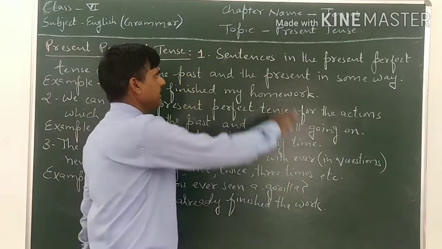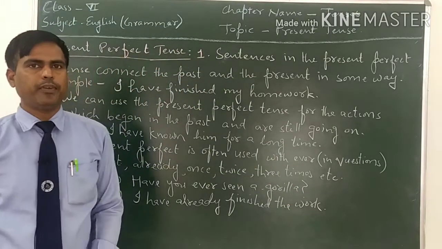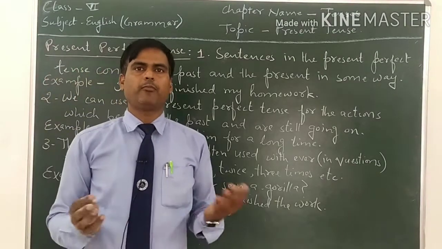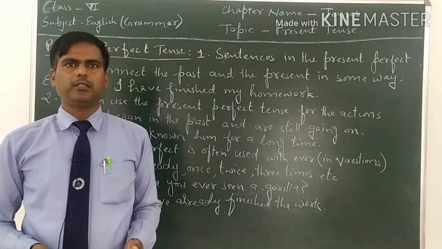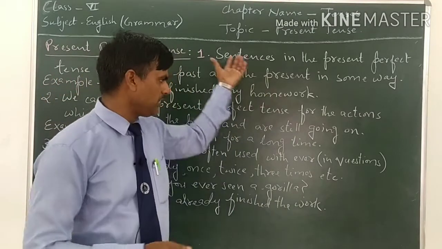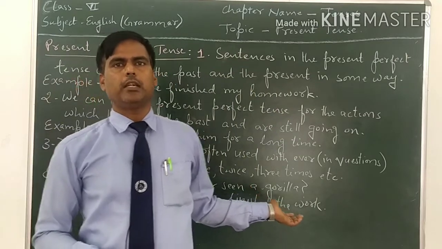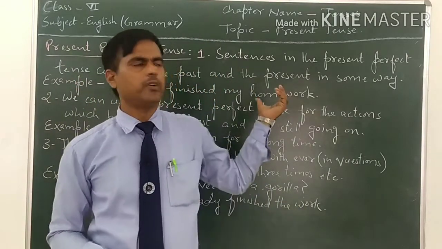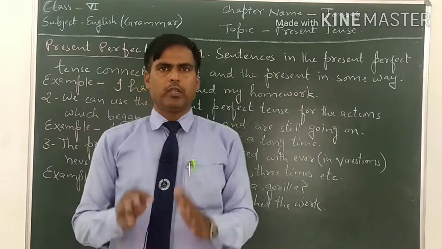The first point is sentences in the present perfect tense connect the past and the present in some way. It means there may be several uses of present perfect tense, but the first one is applied for all.